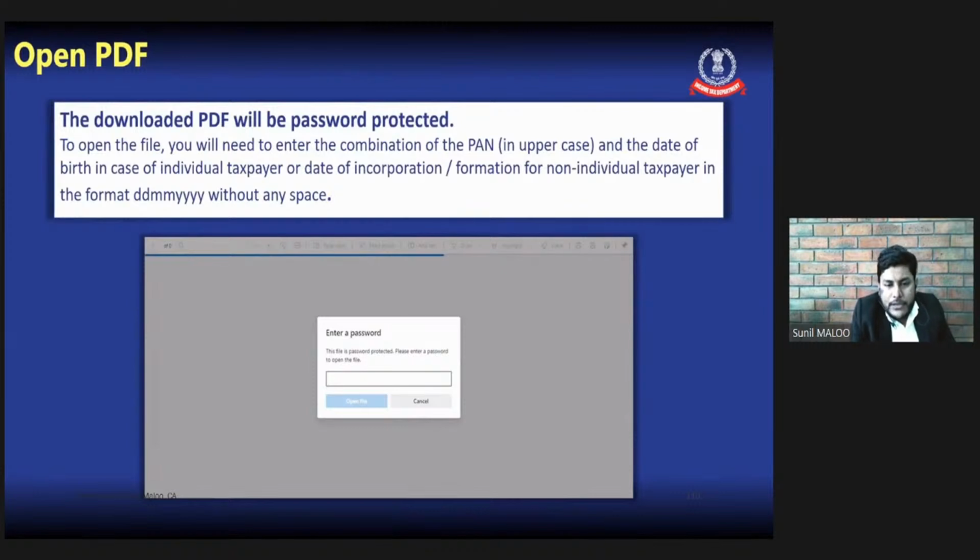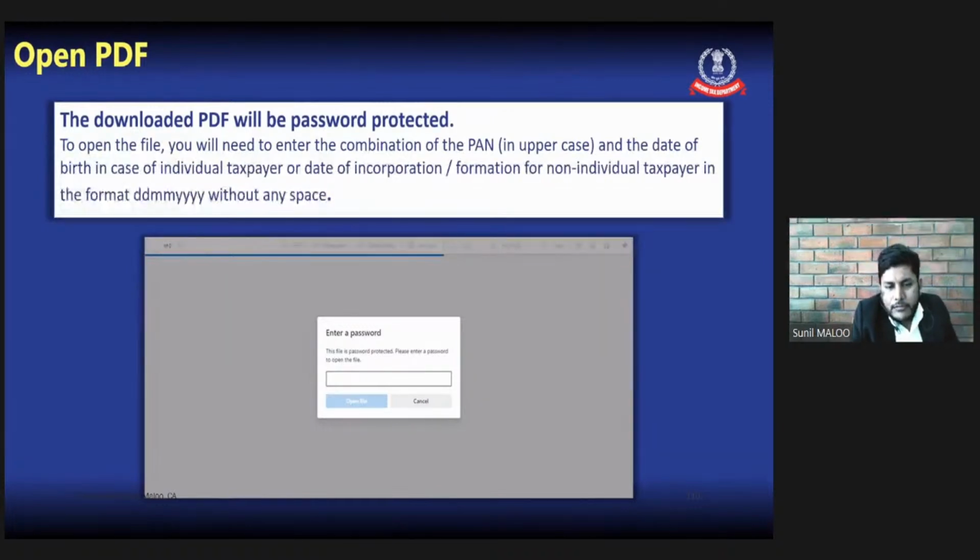And once we try to open that PDF file, it will ask for the password, as the file would be password protected. So the password for accessing that particular TIS file would be the PAN number of the assessee in uppercase, followed by the date of incorporation or date of birth without any space, DDMMYYYY.